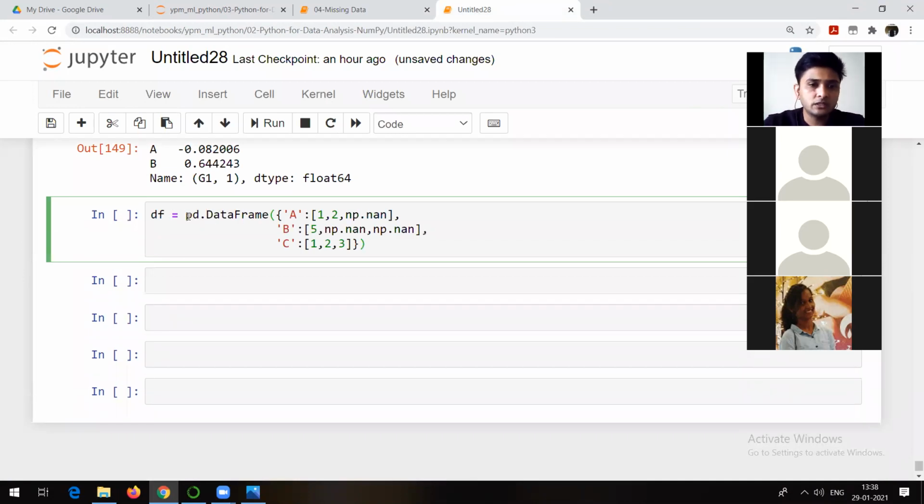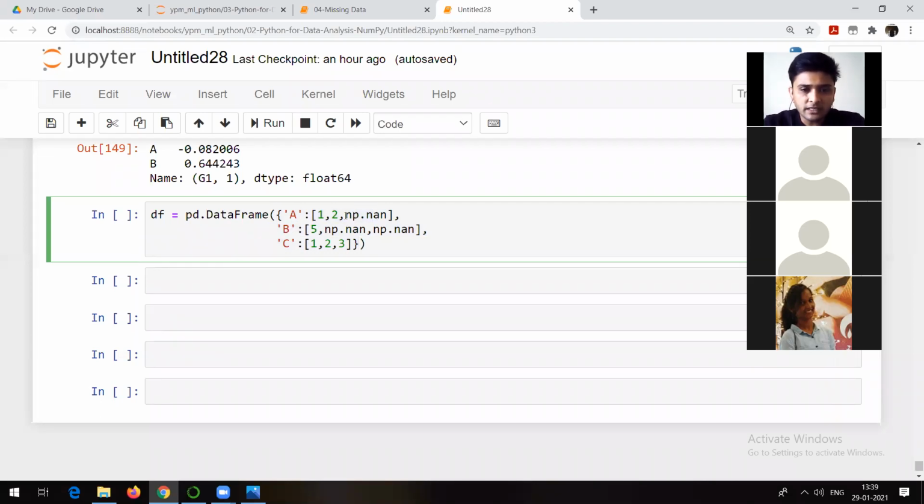So what is this now? You can see pd.DataFrame. Inside DataFrame, what am I passing? It is a simple dictionary, right? You can check it in curly brackets. Whatever is written in curly brackets in the form of key and value pairs is nothing but a dictionary. So I am just passing a dictionary as an argument to this DataFrame. This is going to be my data, and I told you when you pass a dictionary as an argument to a data frame, keys in that dictionary are going to act as index, and this is going to act as data.